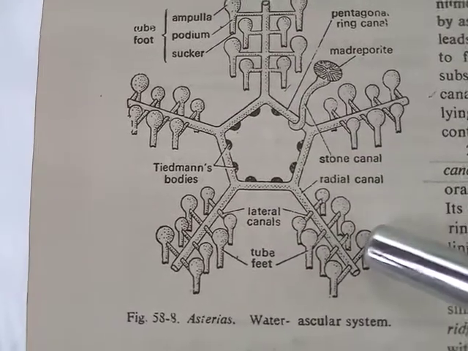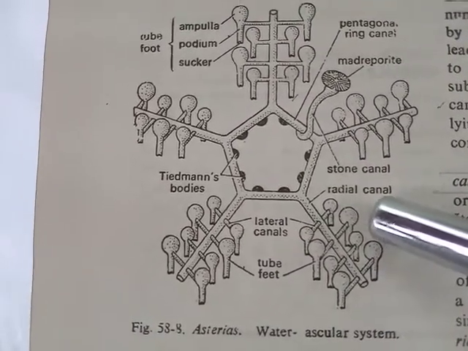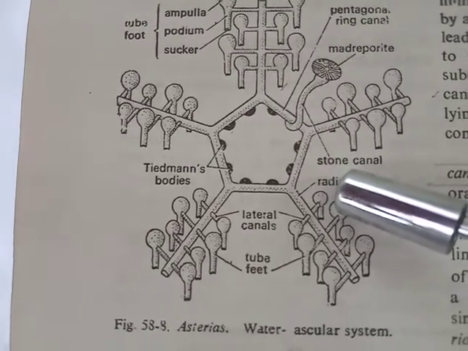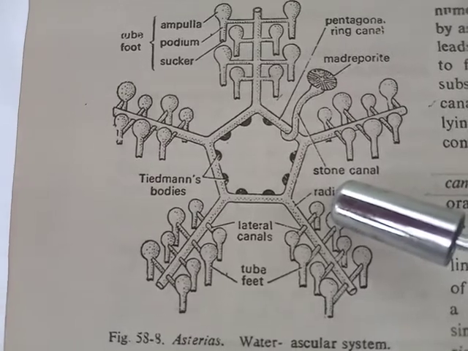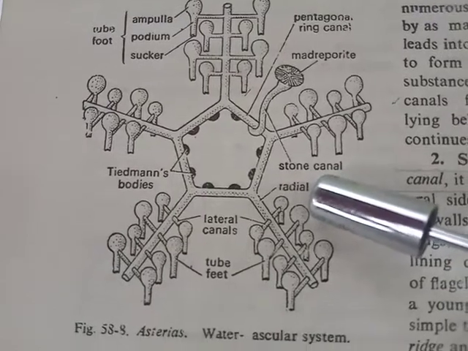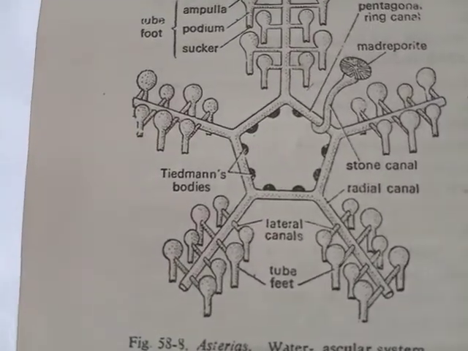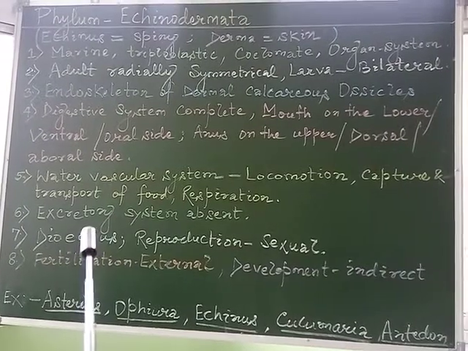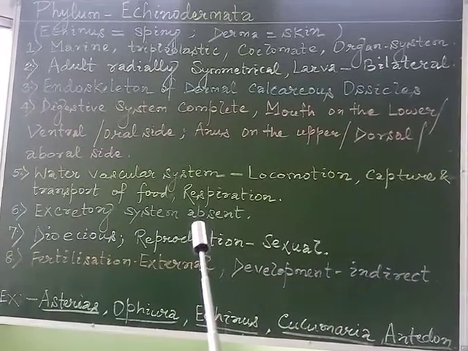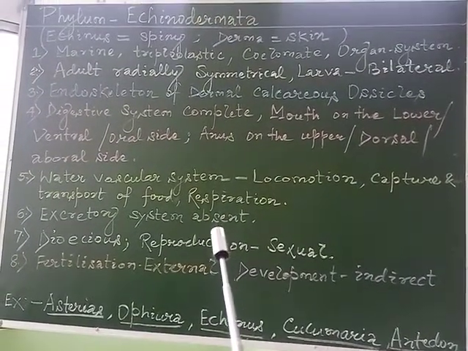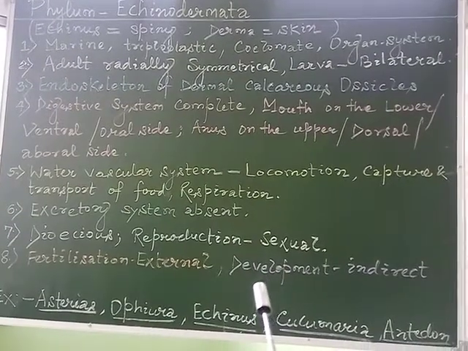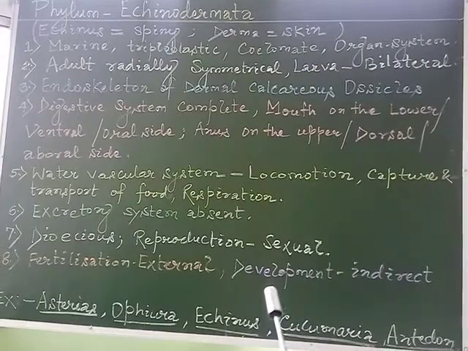As we may observe in the diagram, the water vascular system of the starfish has been shown. Any specific type of excretory system is absent. The purpose of excretion is fulfilled by simple physical processes which may include diffusion and some other aspects.